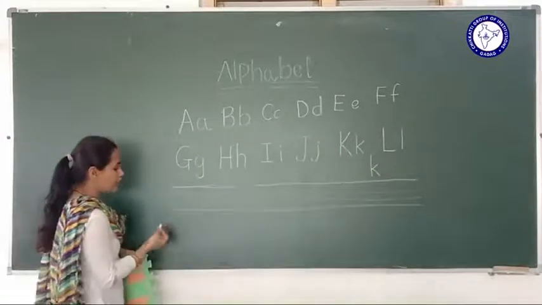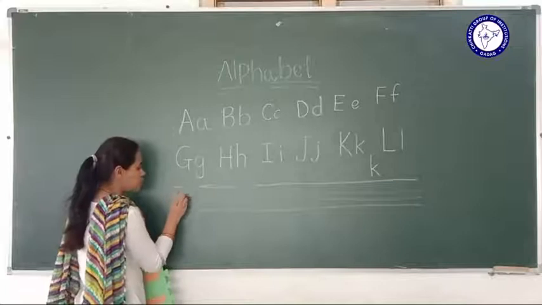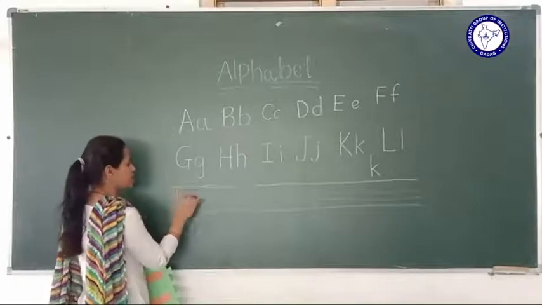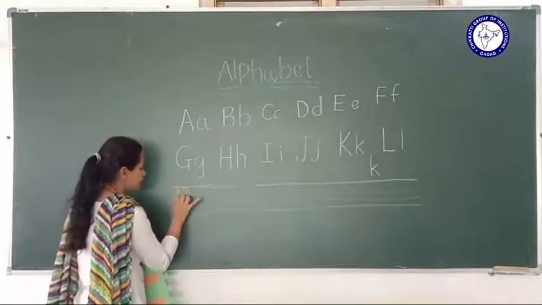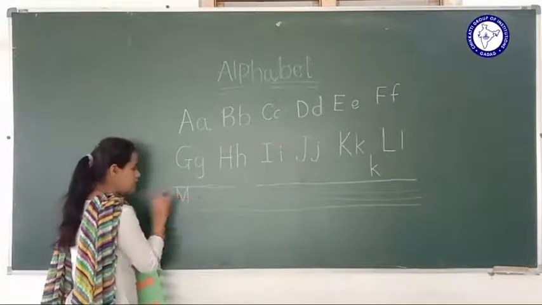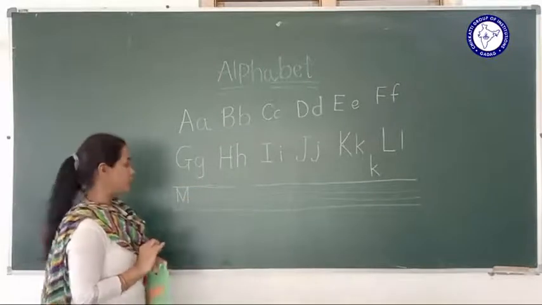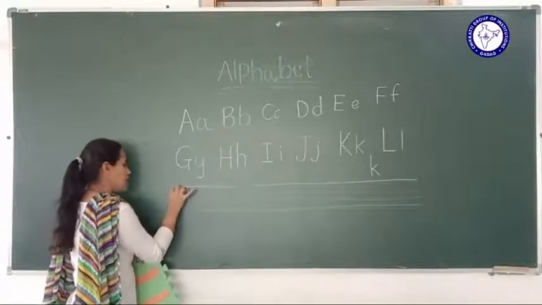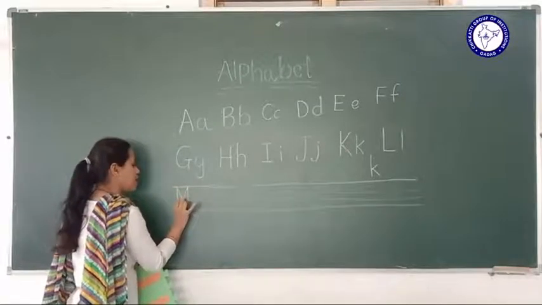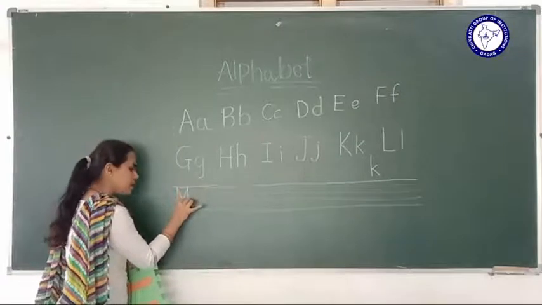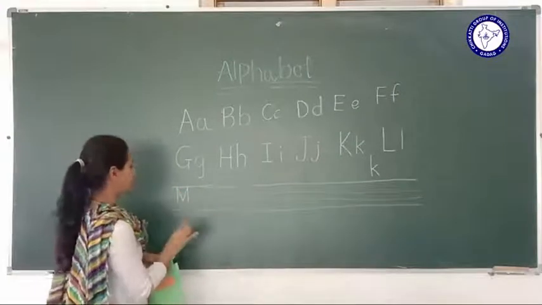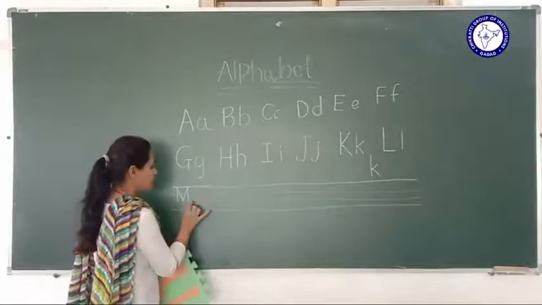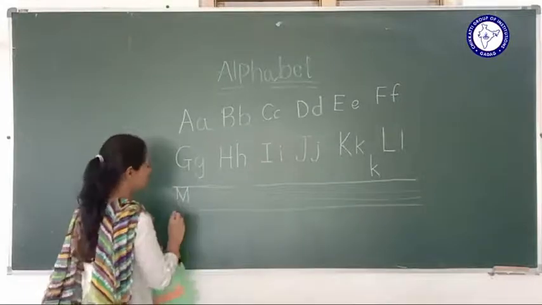M, how to write M now? Red line to blue line. Here the standing line and slant, right? If you take a slide, how will you take it? You will climb, you will go down, again you will climb, again you will come down, right? So how to write small m?